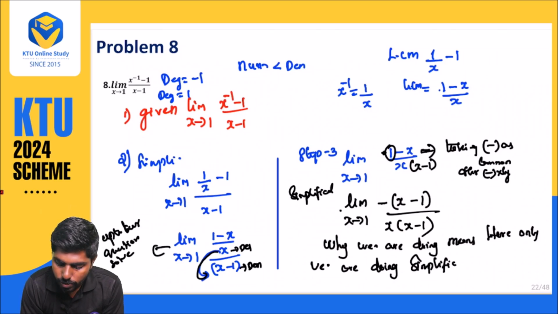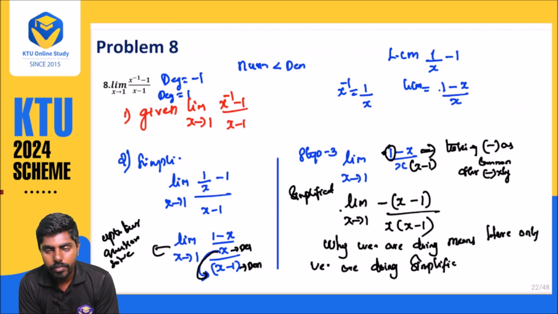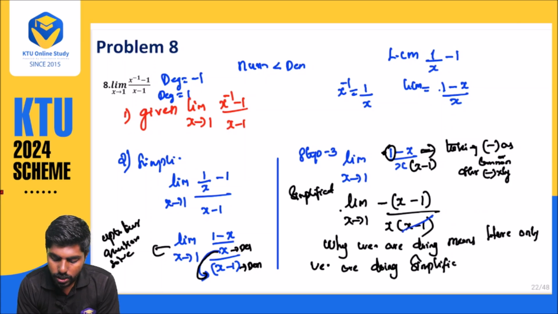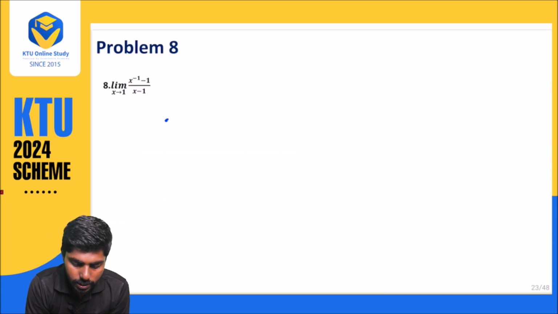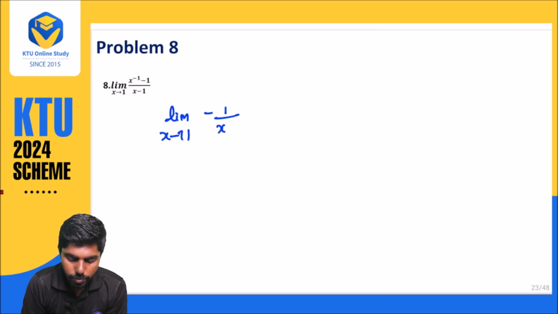Up to here we were just solving the question, and here we are doing the simplification. In the simplification I have taken the negative value; either way you can do it. Now this x minus 1 and this x minus 1 will cancel. So the problem becomes limit when x approaches 1, minus of 1 divided by x.